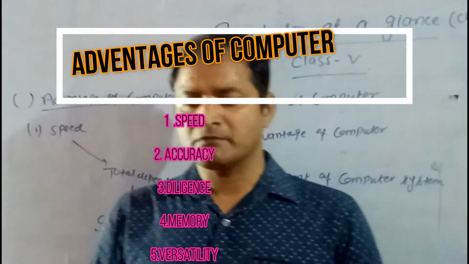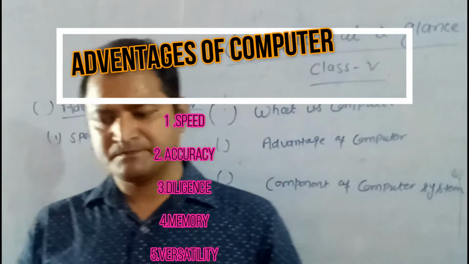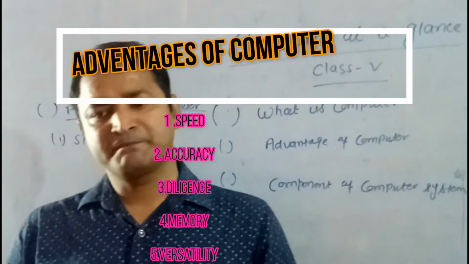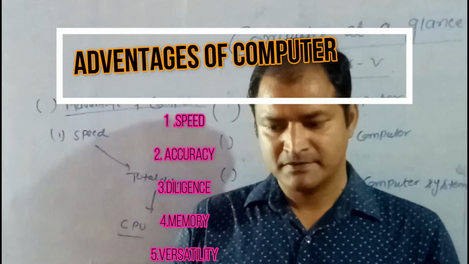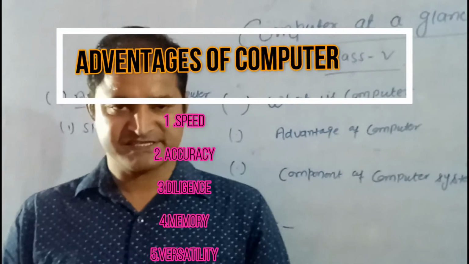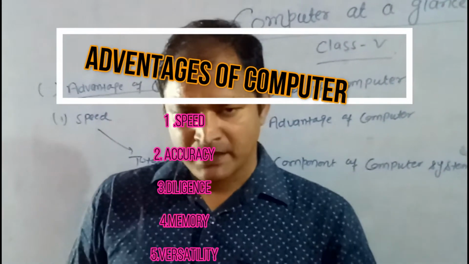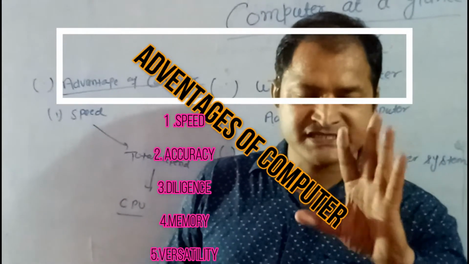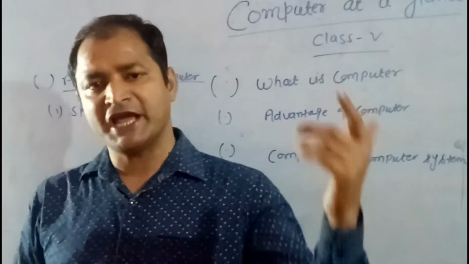Computer can work for many hours continuously without taking any rest and without decreasing its speed, accuracy and efficiency. There are three important points of diligence: first, speed; second, accuracy; and third, efficiency.